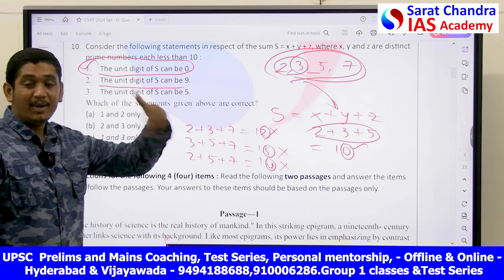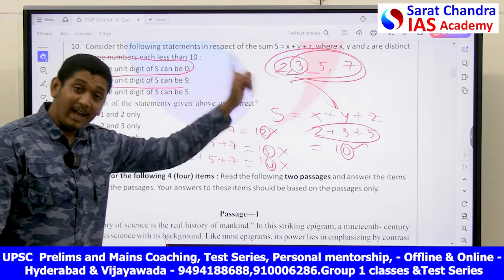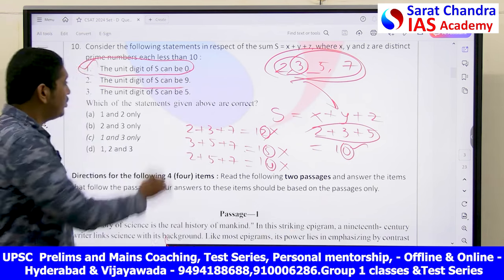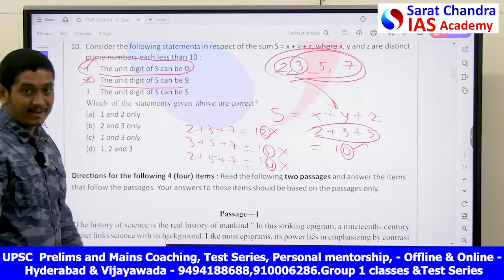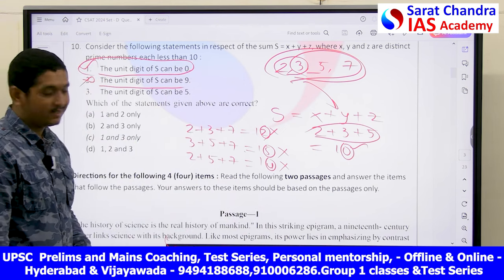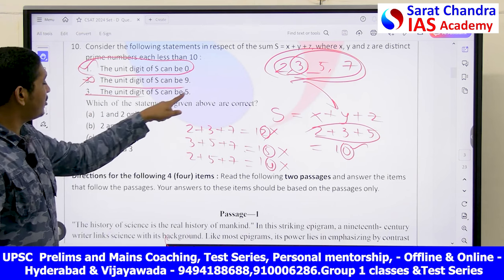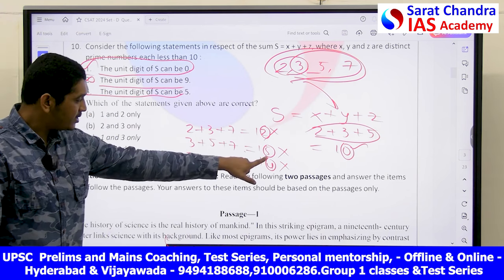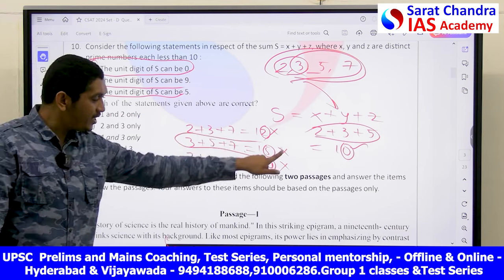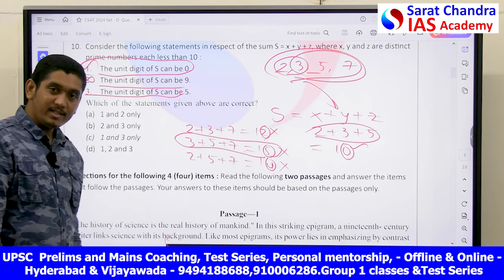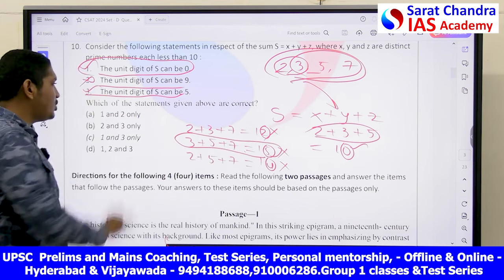Maximum is 15. Beyond that you can't get. That is 19 comes after 15, na? So there can never be a possibility of getting 9 in unit place like this. Now next is the unit digit of a number can be 5. Here you can see the maximum possibility is 15. Yes, the unit digit is 5. So even this is possible.